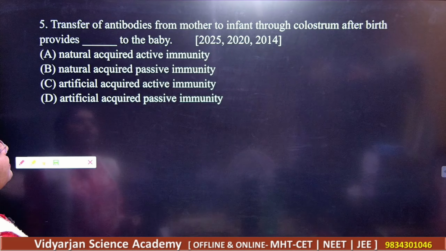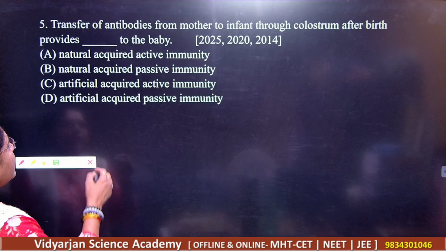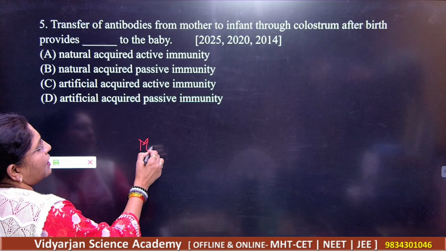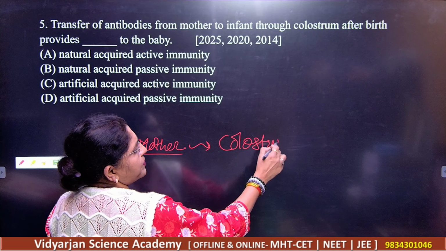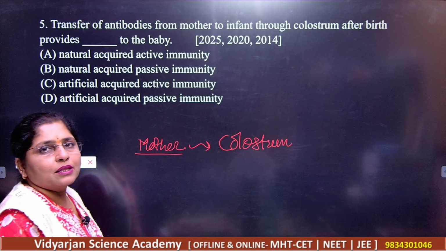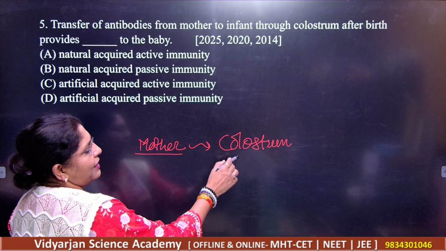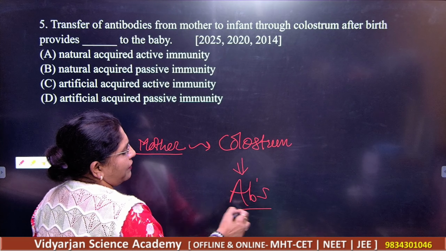Next, transfer of antibodies from mother to the infant through the colostrum after birth provides dash to the baby. Whenever the mother delivers, she secretes colostrum. Colostrum is the mother's first milk, a clear and very sticky substance, which has the highest concentration of antibodies.